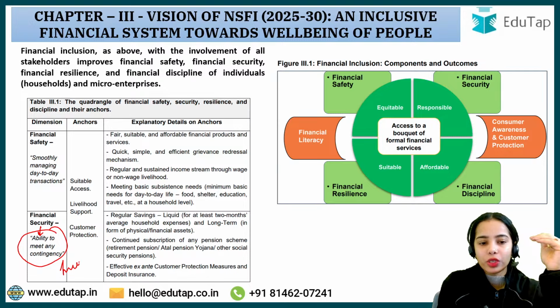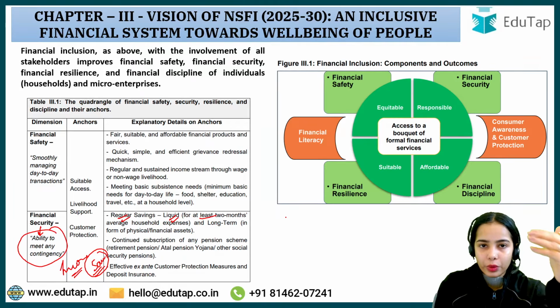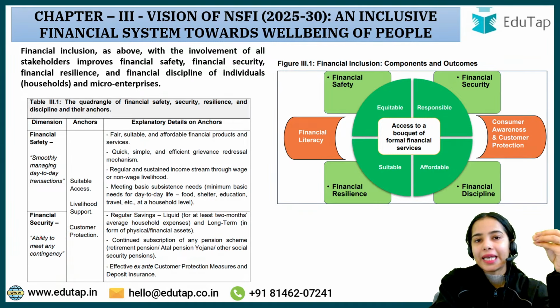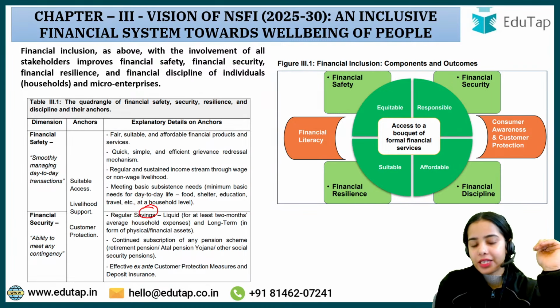If you have a regular flow of income and through that you are doing regular savings, liquid savings for at least 2 months of average household expense, and in the long term you are able to acquire some financial or physical asset, then any unforeseen problem can be handled with short-term and long-term savings.